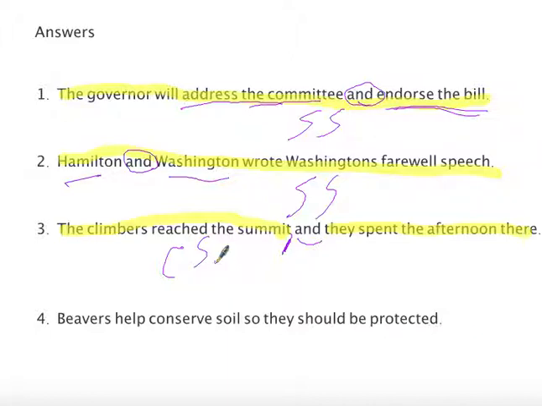Number 4. Beavers help conserve the soil, so they should be protected. Beavers help conserve the soil is an independent clause, so they should be protected. It's another independent clause. Should there be a comma here? Yes. We have two independent clauses, so this is a compound sentence.